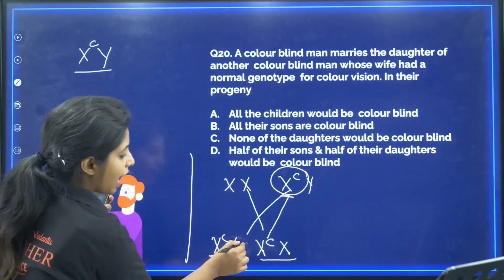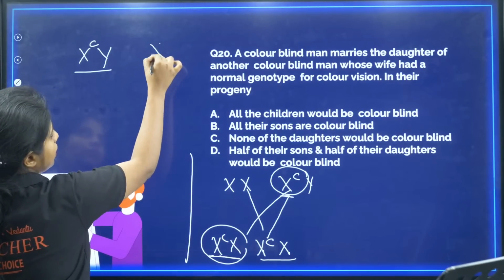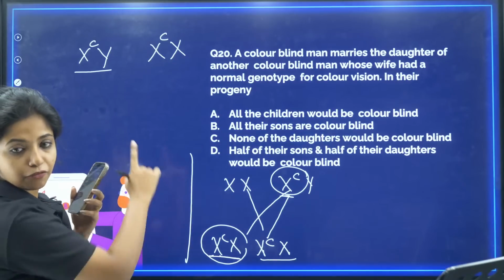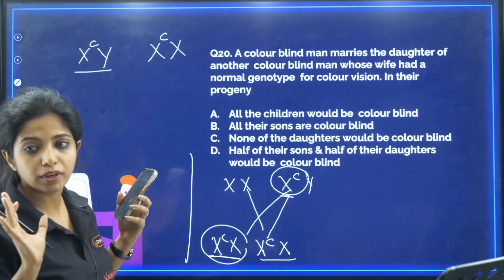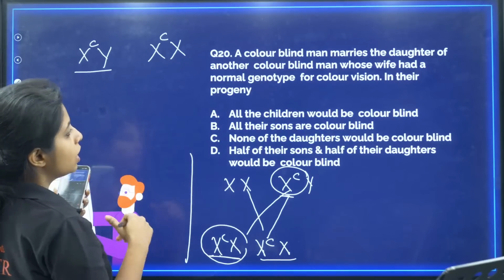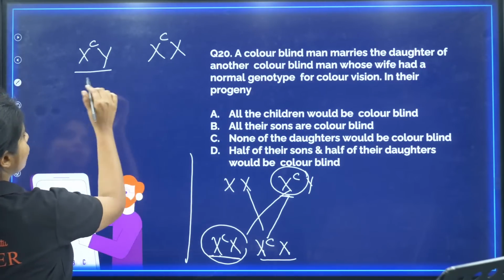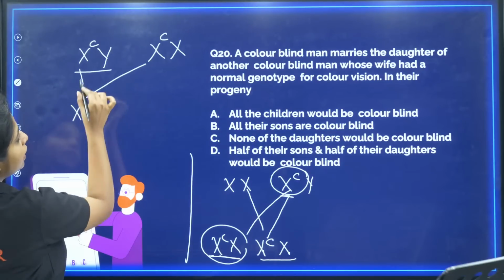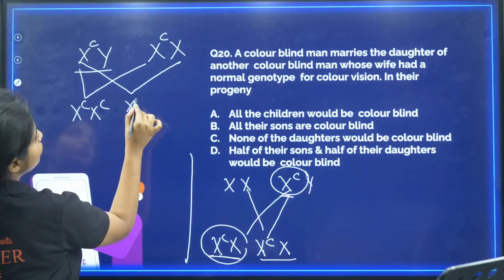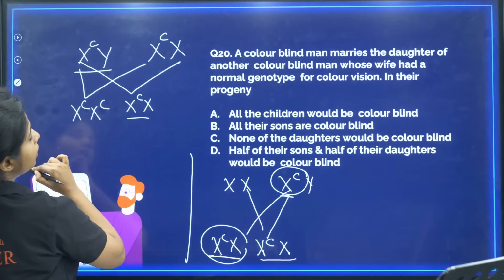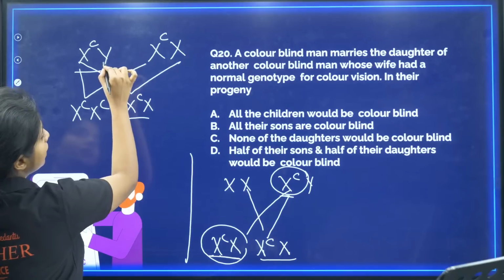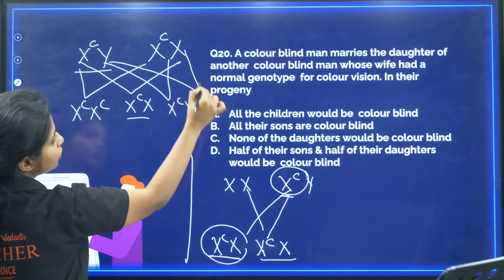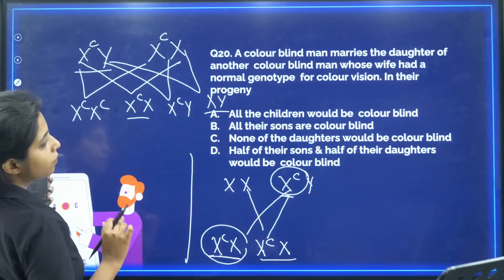Now over here, I have to make them mate. So the mother is a carrier female, and the father has color blindness. That is what we understood from this. In their progeny, what would you find? Let's make the cross first. This and this gives XcXc, a colorblind female. This and this gives XcX, a carrier. This and this gives XcY, a colorblind male. This and this gives XY, a normal boy.